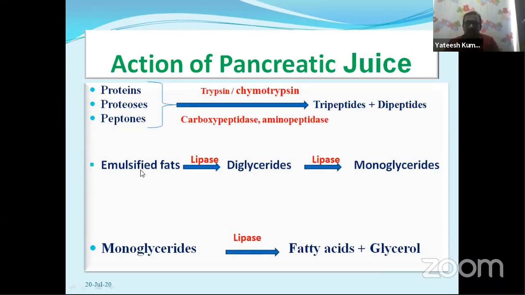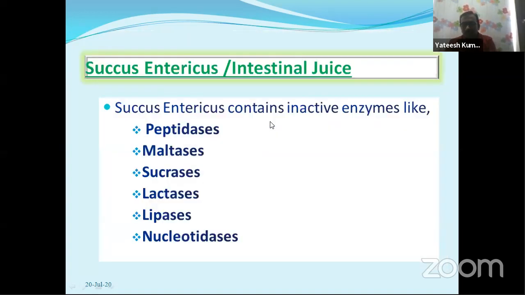So emulsified fats from the bile juice, then the action of lipase present in the pancreatic juice converts emulsified fats into fatty acids and glycerol. Proteins are converted into tripeptides and dipeptides by pancreatic juice.